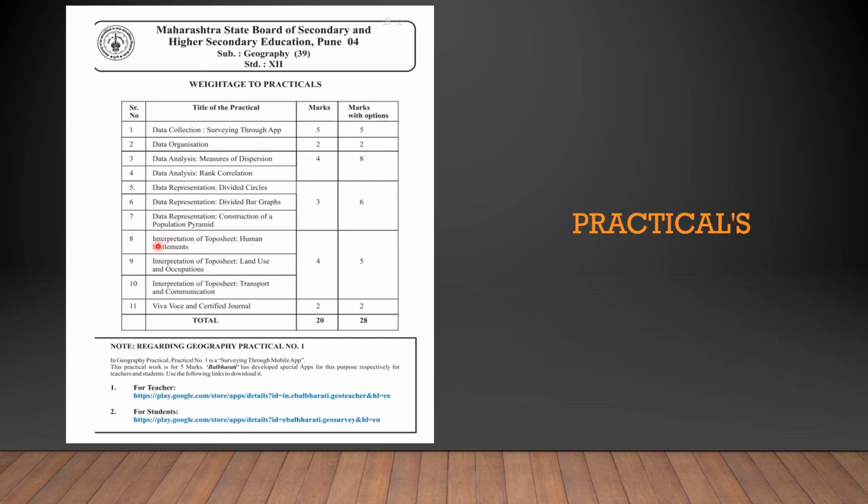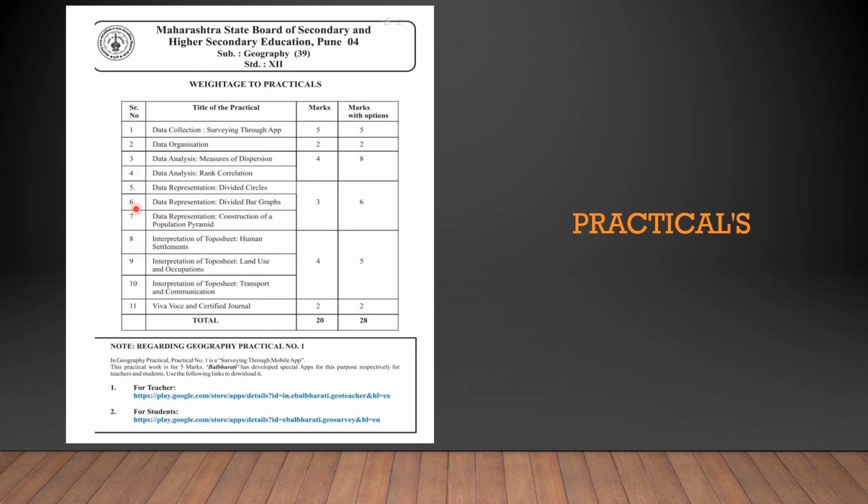Then you will interpret human settlement, interpret land use and occupation, interpret transport and communication. Out of 5, you can do any 4. If your practical and viva is satisfactory and it is certified by the teacher, you will get 2 marks. So everything depends on this first practical. If the first practical is done, your second, third, fourth, fifth, sixth, seventh will be done.